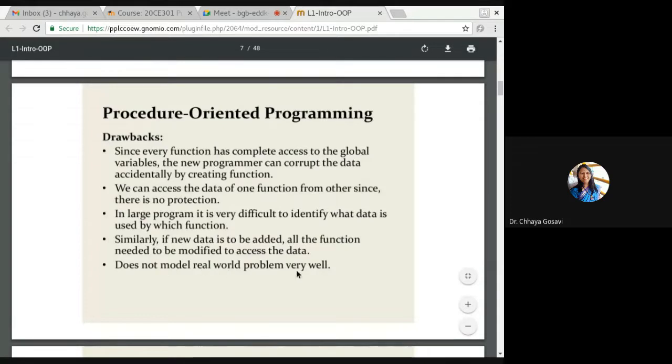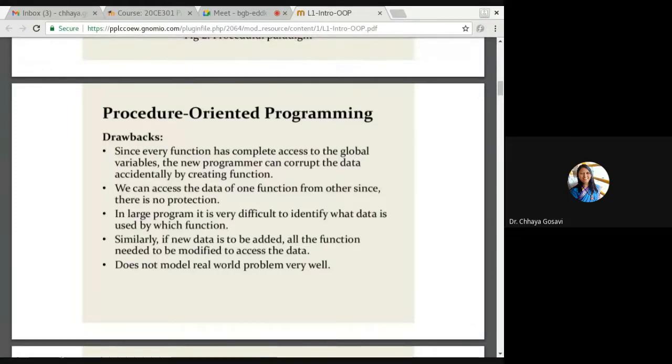It does not model real world problems very well. So due to these drawbacks, it is not able to model real world problems. Real world means day-to-day problems. Day-to-day problems cannot be modeled as they are in procedural programming.